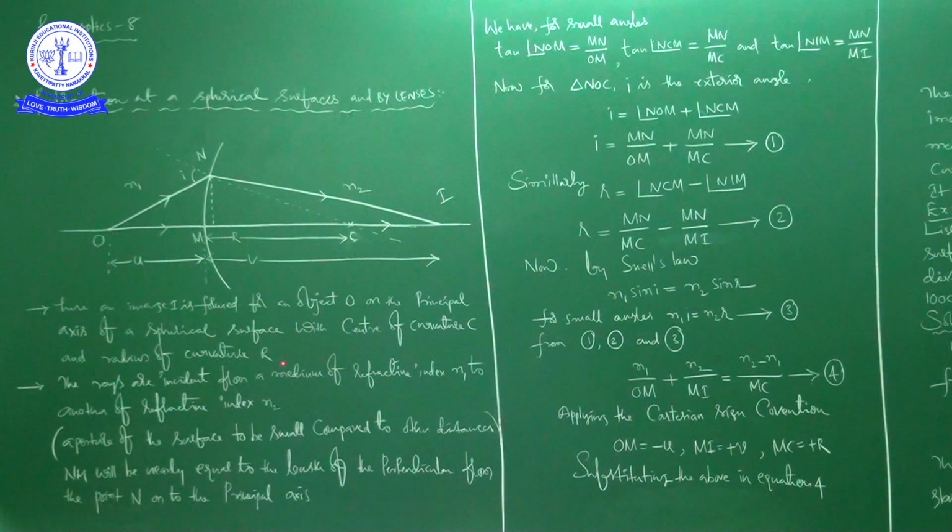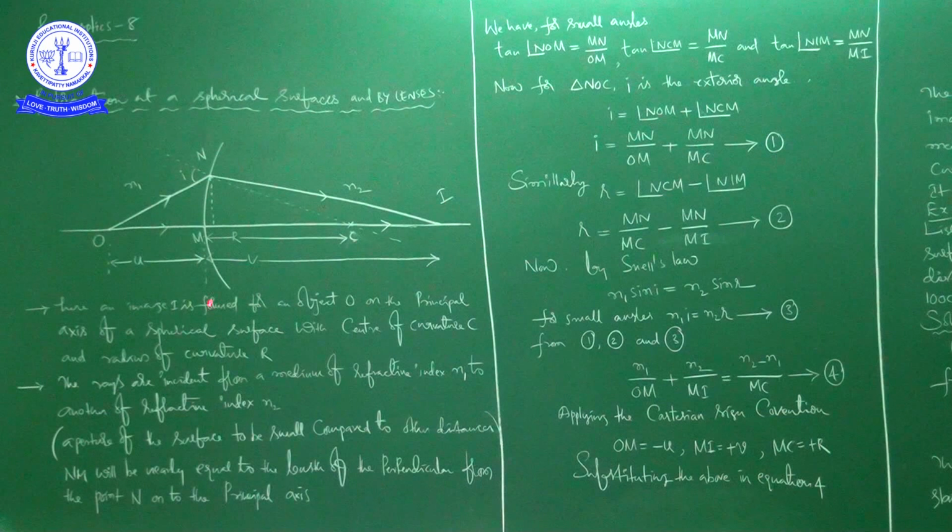So what I am saying is, a thin lens is a transparent optical medium bounded by two surfaces, at least one of which should be spherical. Here I am giving the definition for lens, which means it is the combination of two curved surfaces, bounded by two surfaces.